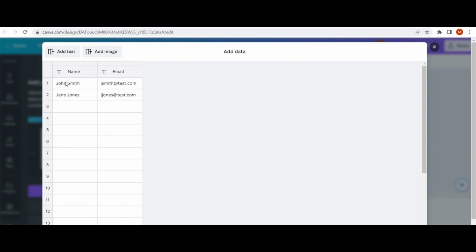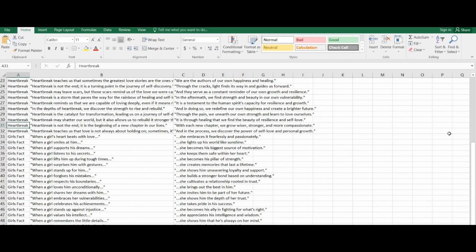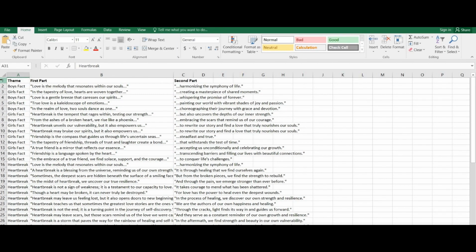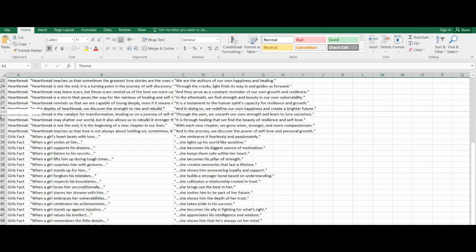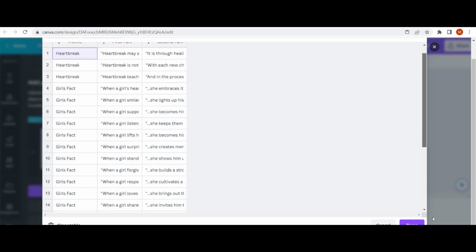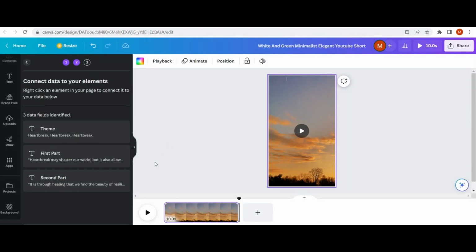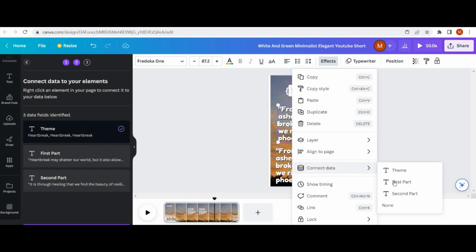Now I will paste all those new ones after the 30 we have created. Now after 30 I will paste all these shorts over here, press enter, connect it with the theme, connect it with the first part, connect it with the second part.